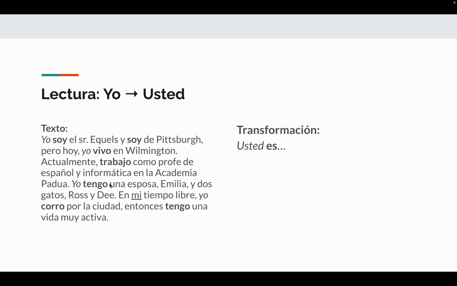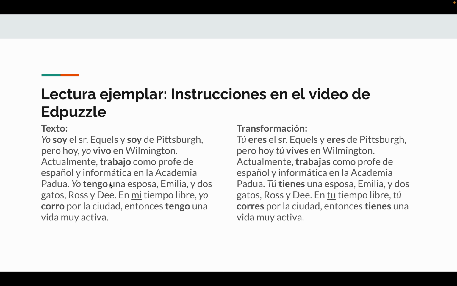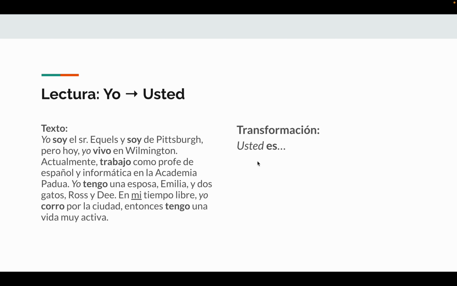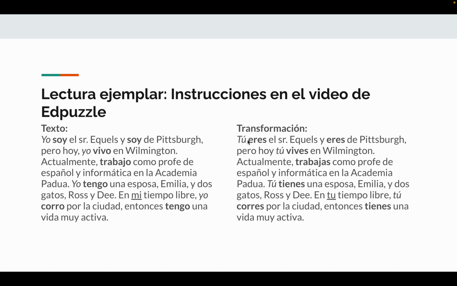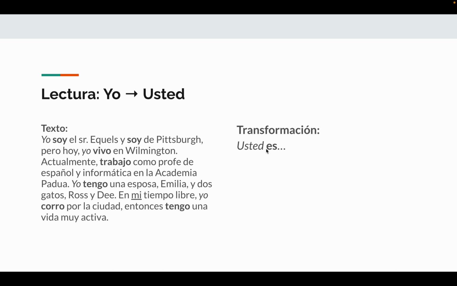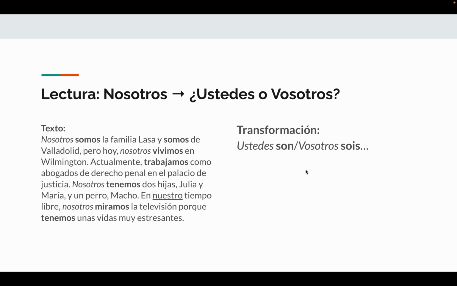So there are a few different activities. We have another singular one, so just to practice, you have the exact same reading on this slide as this slide, but now you are transforming it from yo to usted. So remember, usted and tu both mean the same thing, but are used in different contexts. Tu is familiar, informal. Usted is very formal. So be sure that when you are making your transformations, you are conjugating your verbs and changing your possessive adjectives accordingly.